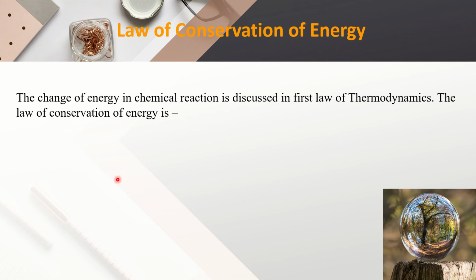It is not possible that in every reaction the total energy of reactant molecules and product molecules will be equal. But we know that energy is not destroyed and also it cannot be created. Just it can be transformed from one form to another. This is the law of conservation of energy.